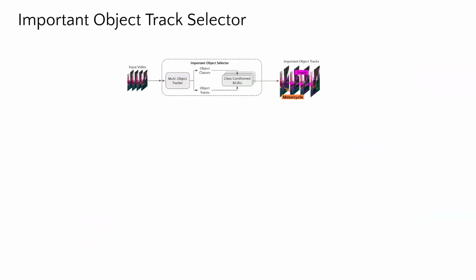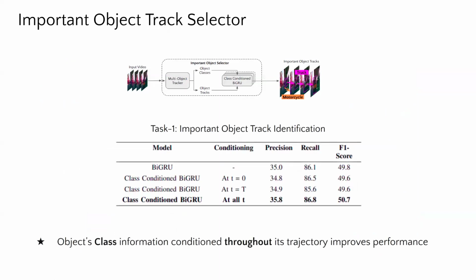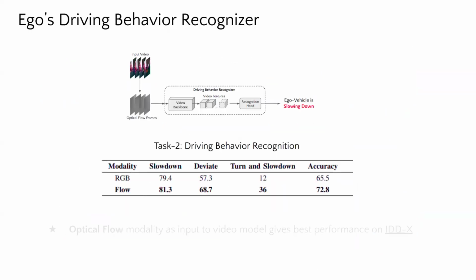We now showcase the quantitative results of these individual modules. The important object track selector achieves superior performance when the object class is conditioned throughout the temporal range of the bounding box tracks. The ego vehicle's driving behavior recognizer attains superior performance when using the optical flow video frames as input.